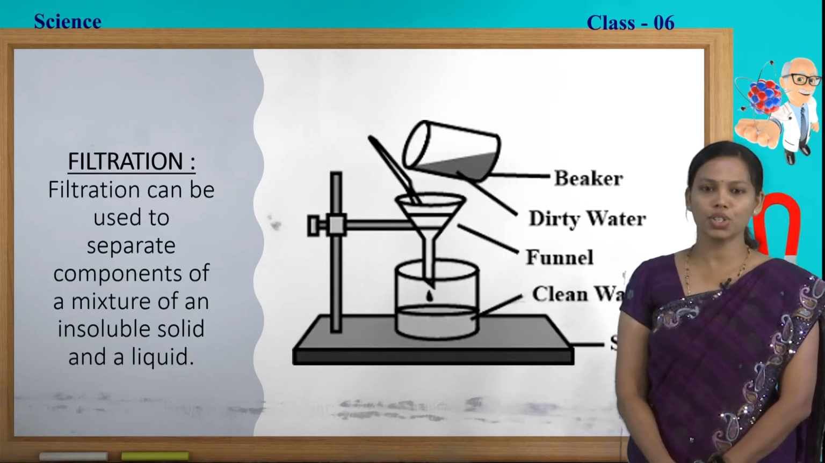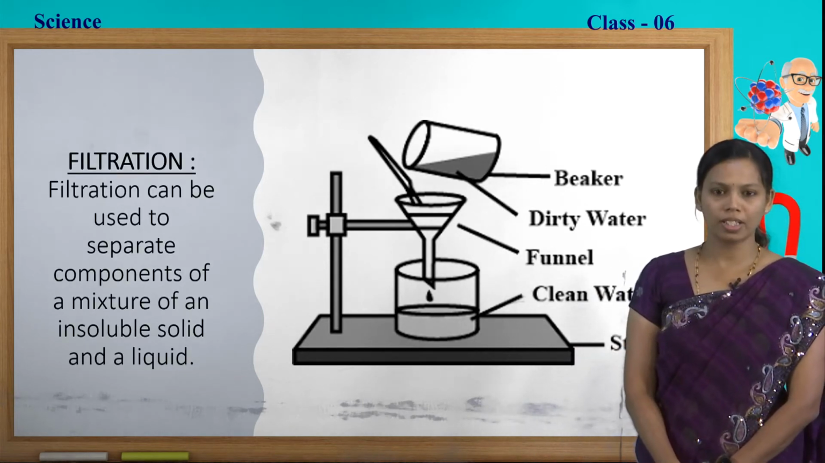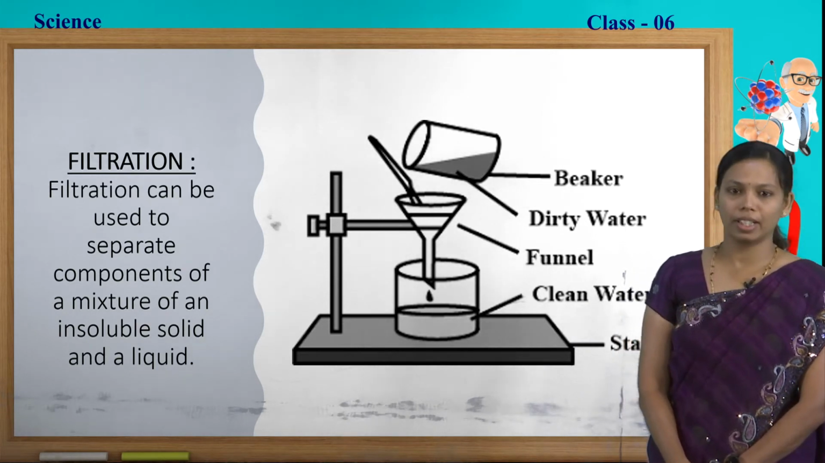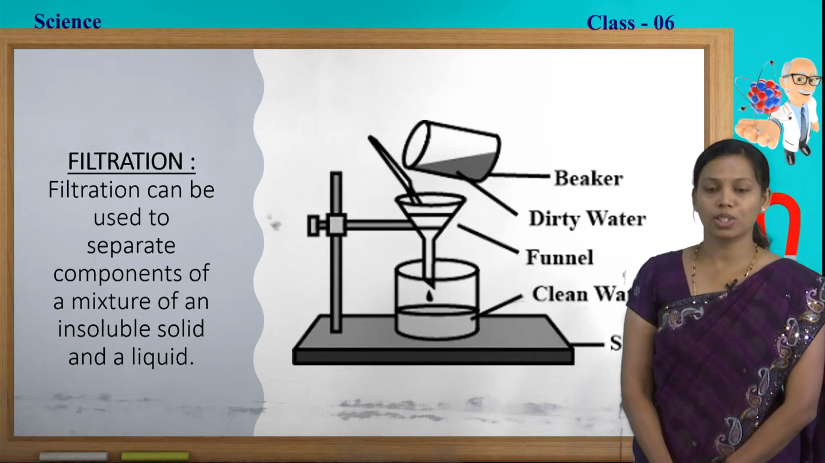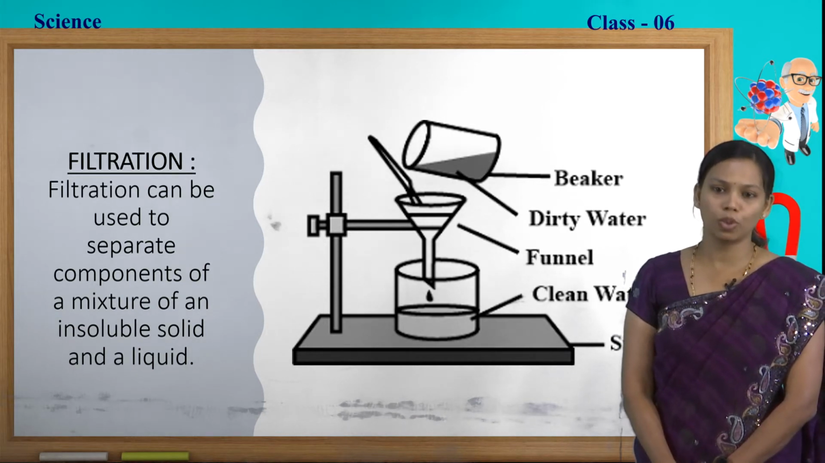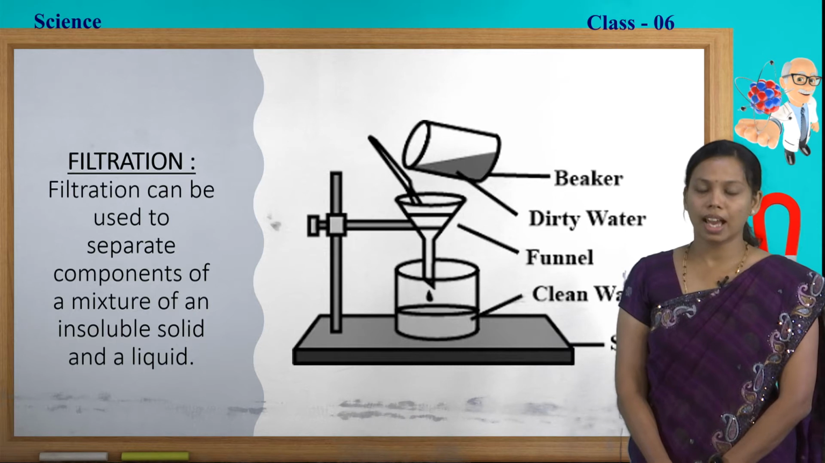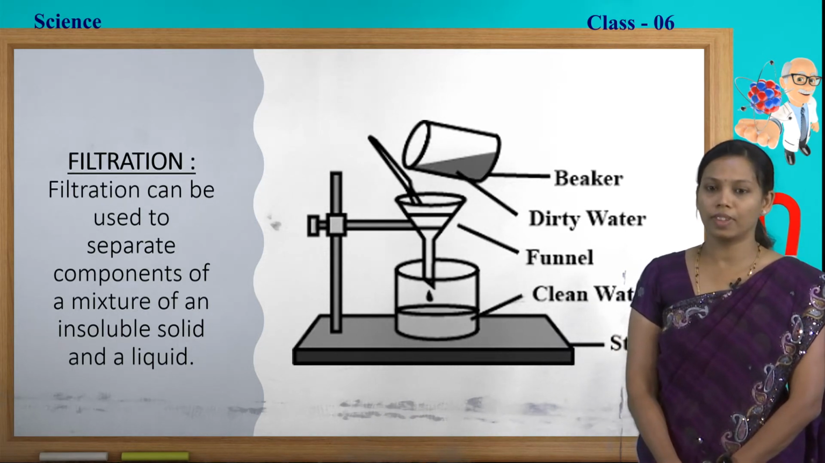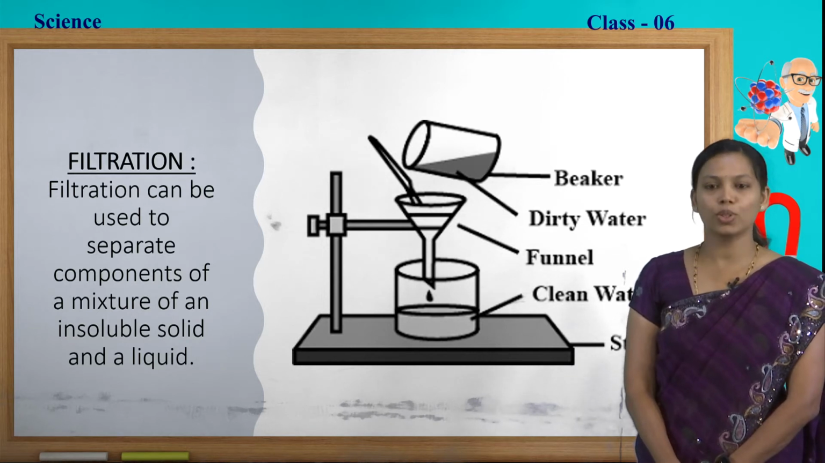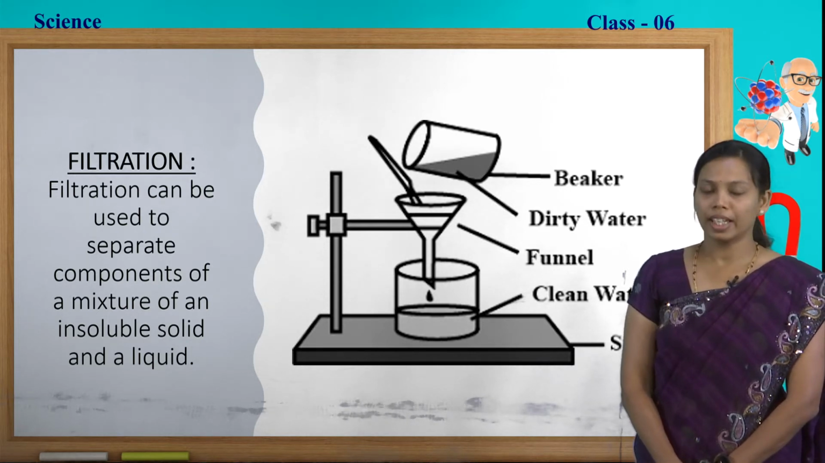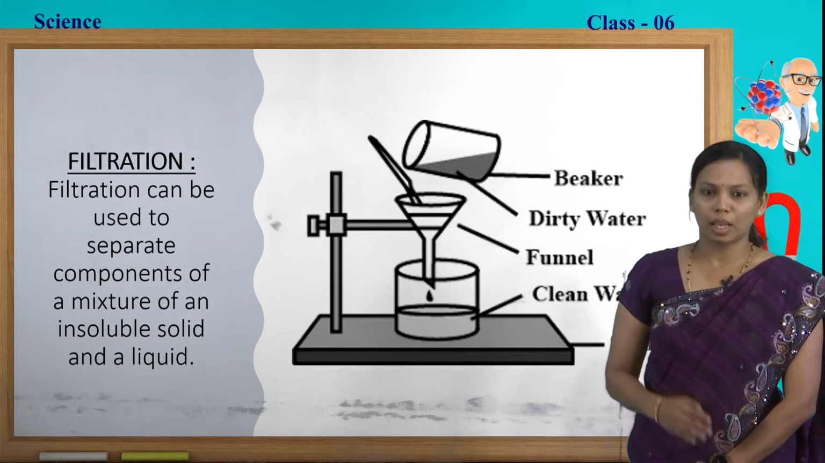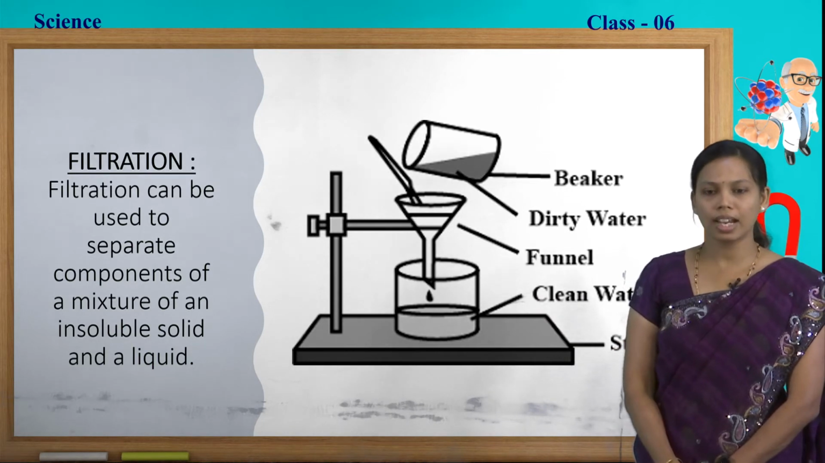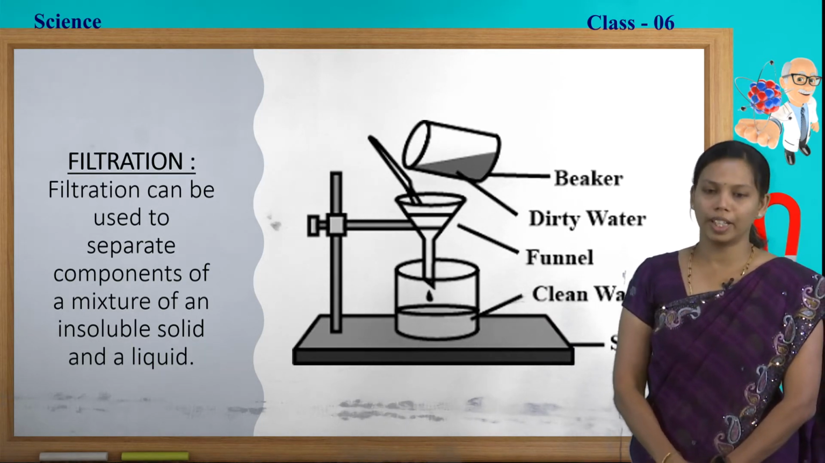Filtration can be used to separate components of a mixture of an insoluble solid and a liquid. Insoluble solid means the solid which does not dissolve in the water. For example, sand does not dissolve in the water, whereas salt dissolves in the water, and sugar will also dissolve in the water. Here in filtration, we can separate only the insoluble solid and a liquid. To understand this better, we shall watch a video.